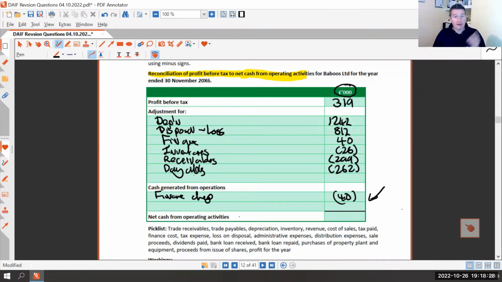So is everyone okay with those three adjustments you will always have to make? Inventory and receivables going up ties up cash, payables going up frees up cash, and vice versa.